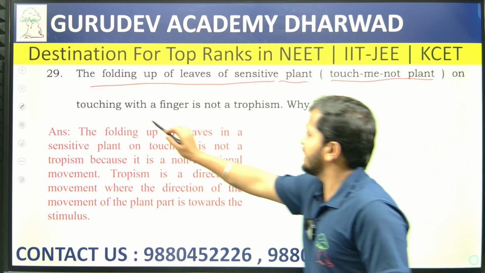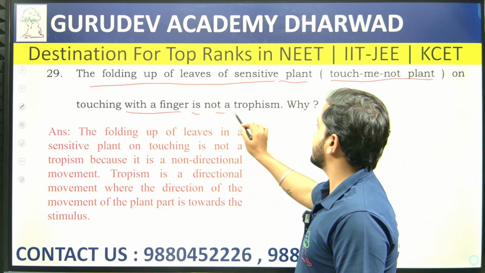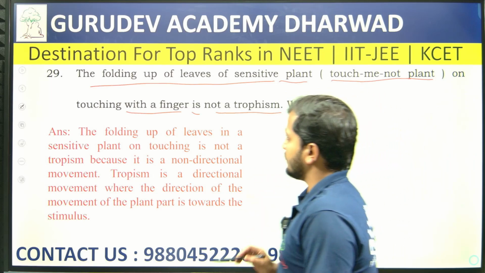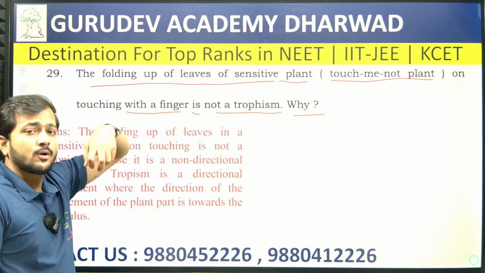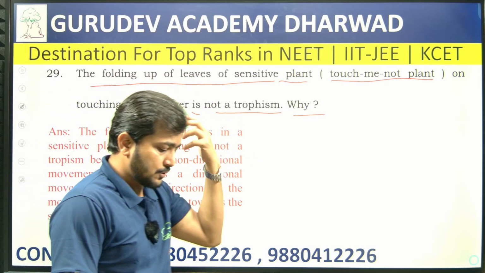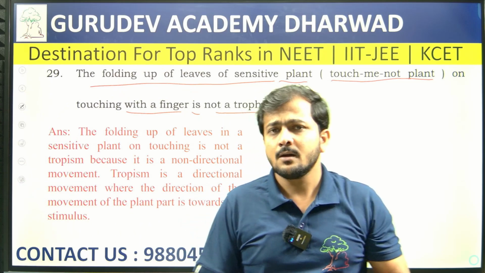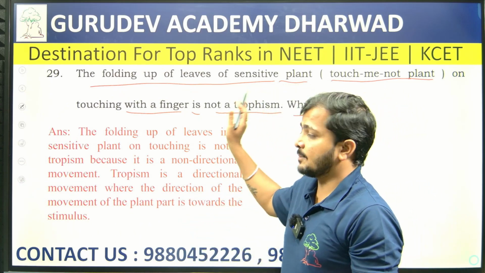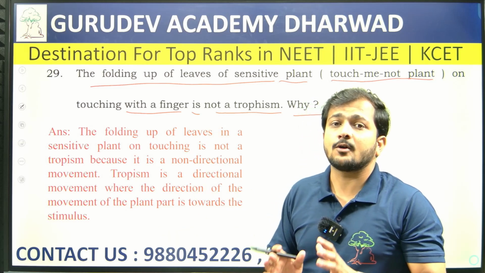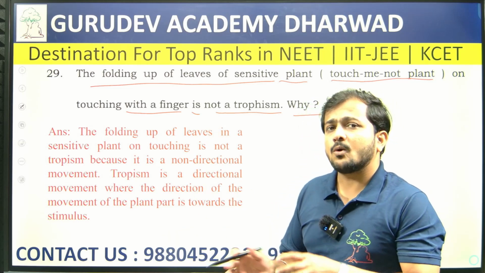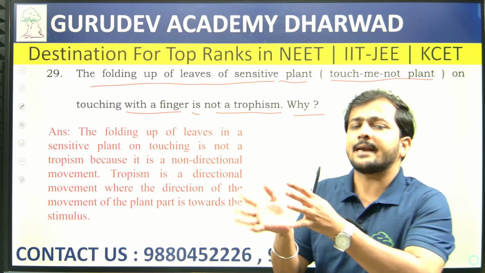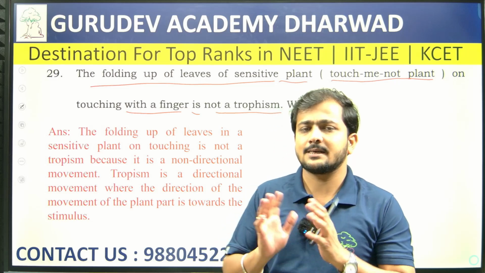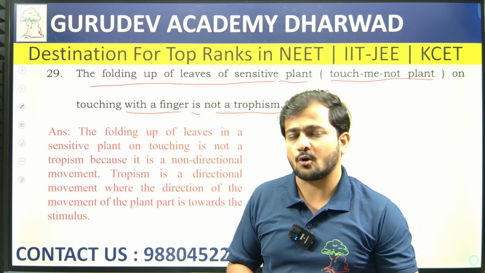On touching with a finger, it is not a tropism. Why? Already we have discussed this with respect to the previous model question paper, where they mentioned tropic terms like phototropism. With respect to light, the plant can carry out some kind of movement, and that itself we call phototropism.